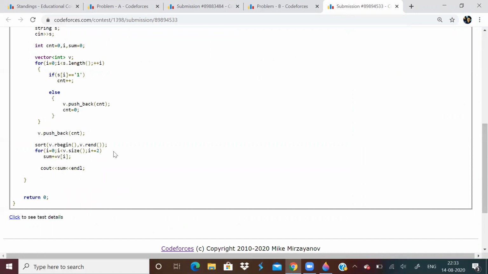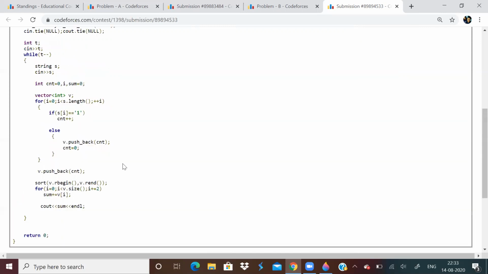And we have to sort the array in decreasing order, because each player would want to maximize their score, right? So they will take the maximum number of consecutive ones. This vector represents the maximum number of consecutive ones, the values. And don't forget to reset the count to 0 whenever s of i is not equal to 1. So the sum value will give us the final answer.